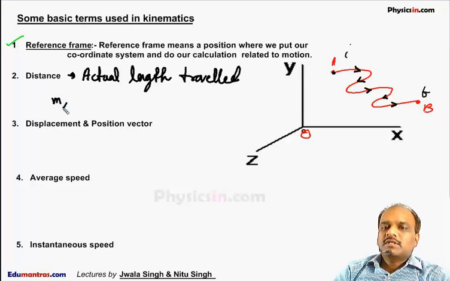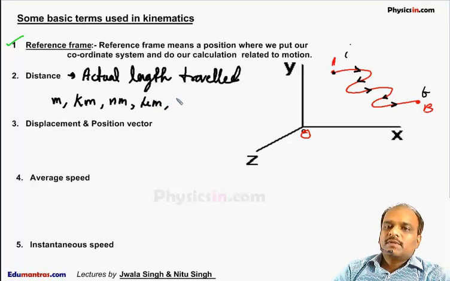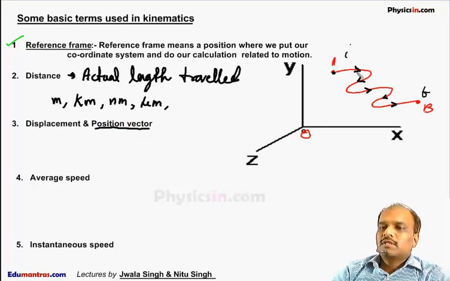Its unit is either meter, kilometer, nanometer, micrometer, light year, Fermi, and so on. The other definitions are displacement and position vector. First I will define the position vector. Now suppose this particle is moving. Initially it is here, finally it is at this position. If I draw a vector starting from this position, this vector.